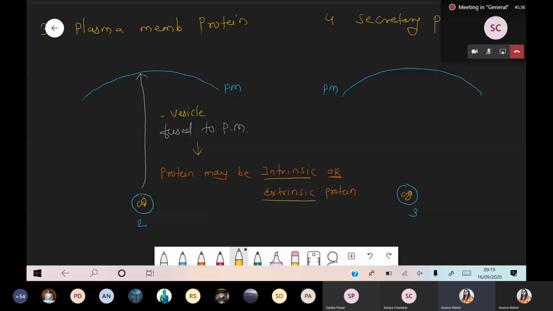Both these proteins come from the rough endoplasmic reticulum, right? The protein that is released from rough ER is packed inside a vesicle, goes and fuses to the plasma membrane. Directly fusion, okay? Directly fusion to the plasma membrane. Such type of protein is called plasma membrane protein. Got it?